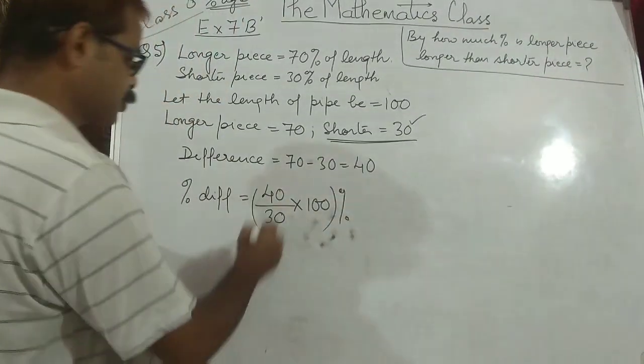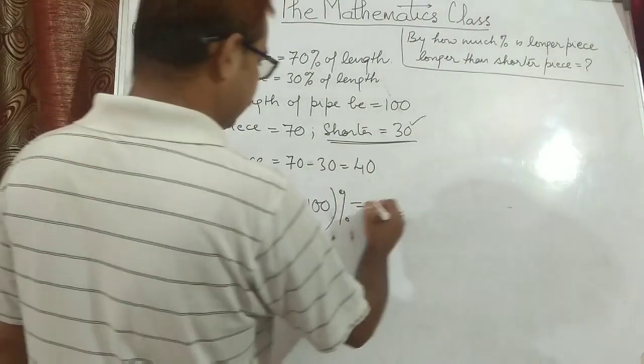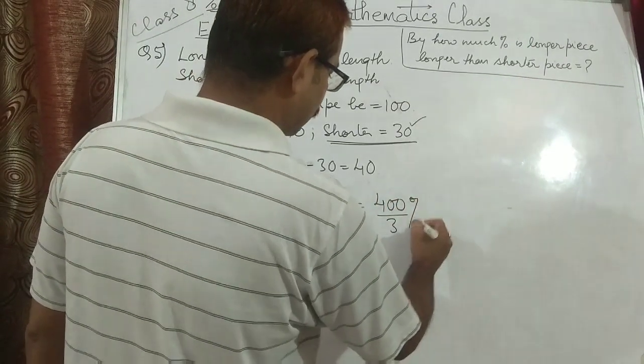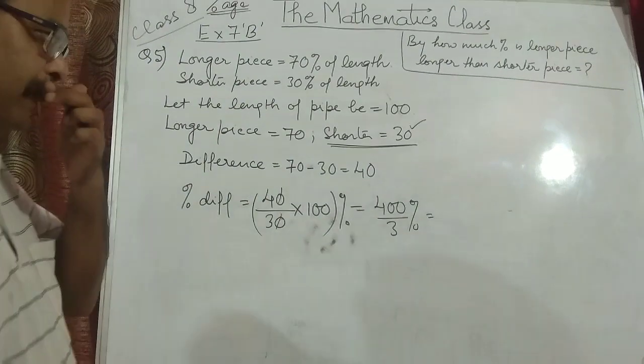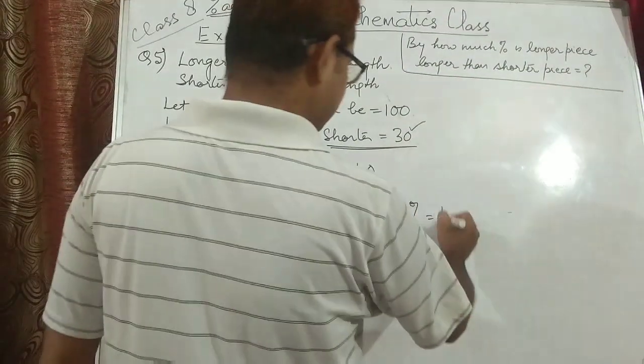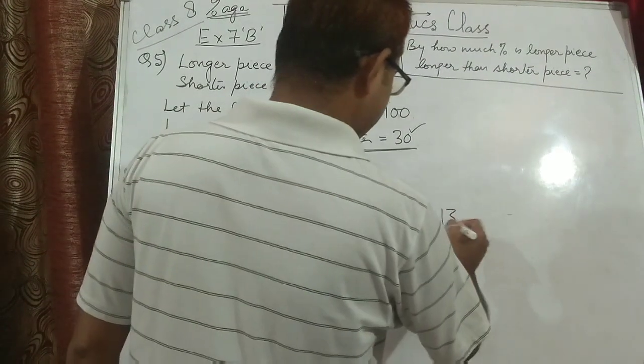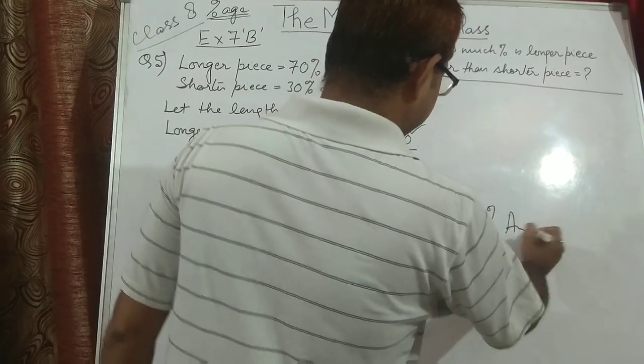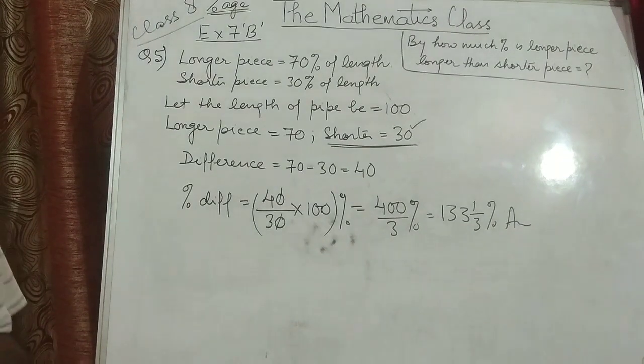By how much percent? So 0 cancels, it becomes 400 upon 3%. If you want to write it as a fraction, this can be written as 3 ones are 3, 3 threes are 9, whole 1 upon 3%. That is the final value.